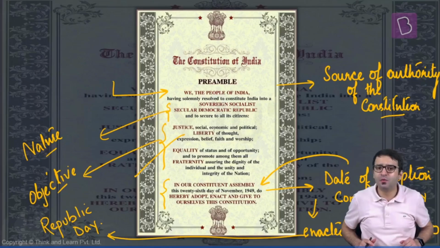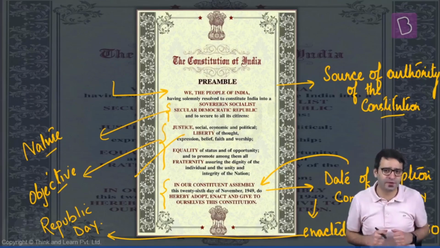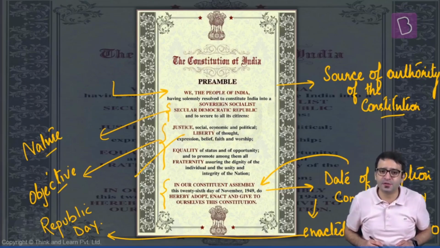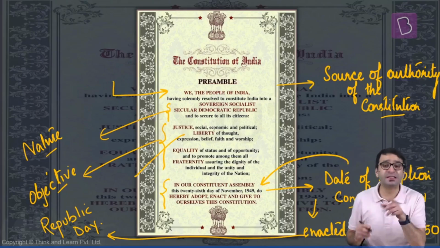Theme number 3, what are the objectives of our Constitution? Justice, liberty, equality, fraternity, dignity of an individual. And theme number 4 tells us the date of adoption. This Constitution was adopted on 26 November 1949, which we celebrate as the Constitution Day.